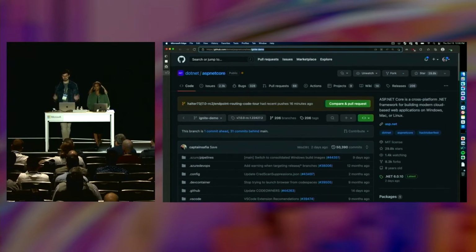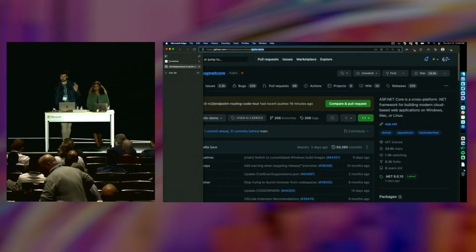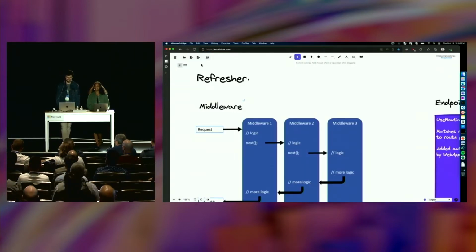So if you want to see some of what we're working on, we commit to the main repo because we're ASP.NET developers. There's an Ignite-demo branch. Might not be there long. We'll try to come up with a better long-term link. But if you guys are watching live, that might be there.